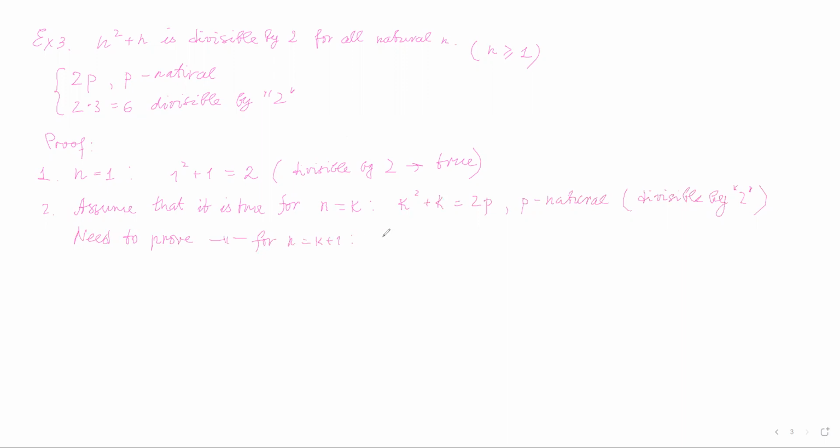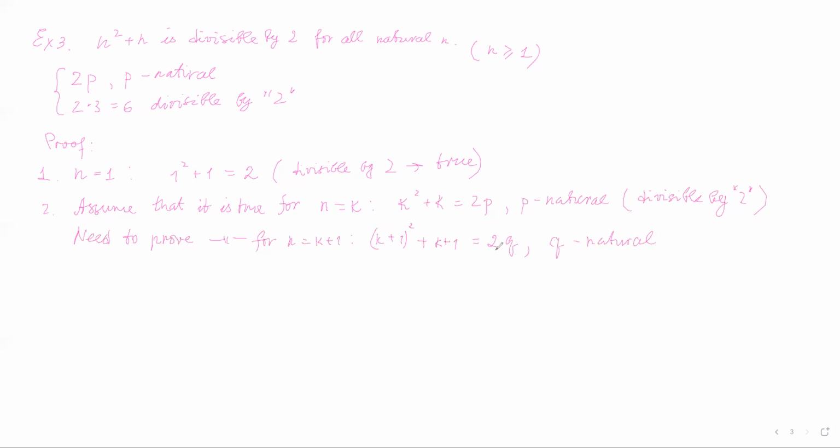How's it going to look for k plus 1? That's going to be k plus 1 instead of k, right? Squared plus k plus 1 instead of k. And it's supposed to be equal to 2q. Well, it's still supposed to be divisible by 2, right? But the number over here is not necessarily the same number as here. It's just supposed to be 2 multiplied by some natural number. So I'm choosing a different number for it. Okay, I'm going to write down q natural. Maybe they are going to be related, but for now, it's not important.